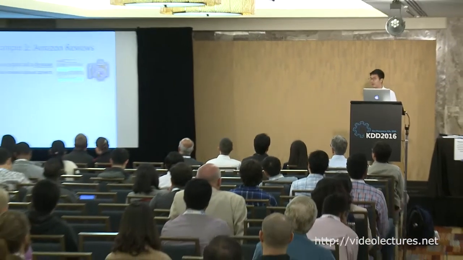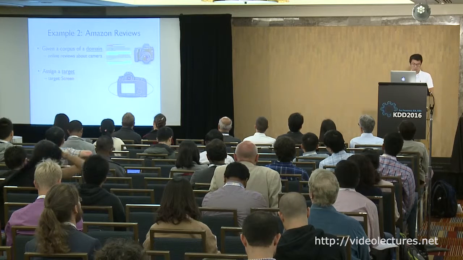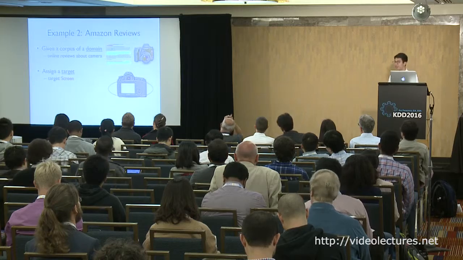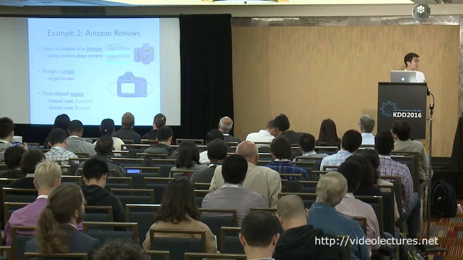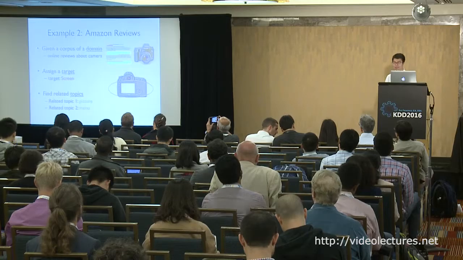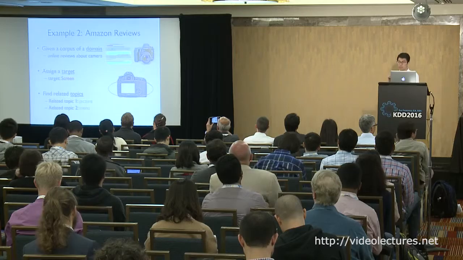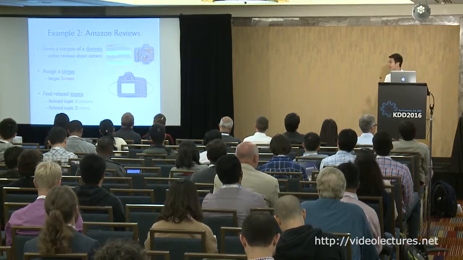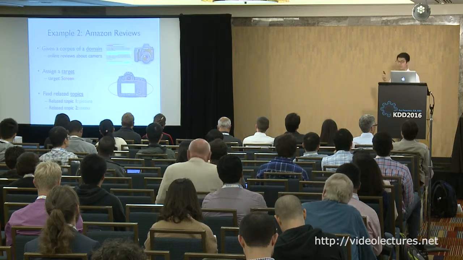And this problem also appears in other domains, like Amazon online reviews. Let's say we have a collection of documents about cameras, and we want to know what people talk about the target, screen. We might find different topics like picture, the first one, because pictures show up on the screen, right? The second one is menu, because people will also use the screen to adjust their settings, like the ISO. So those two are the topics related to the target screen.